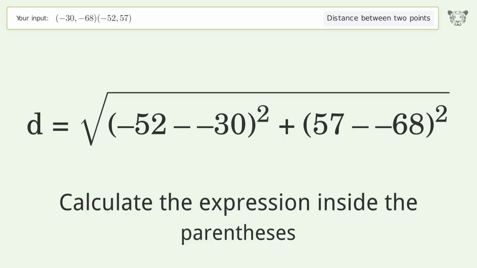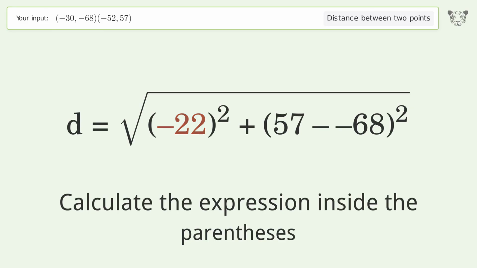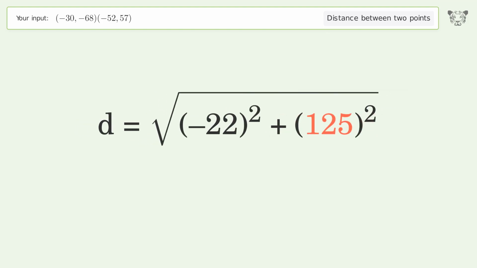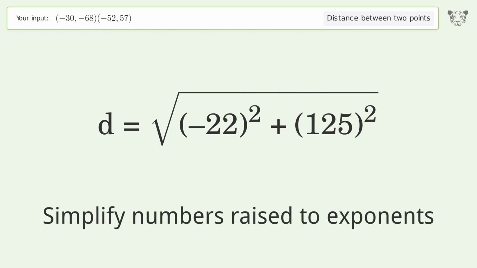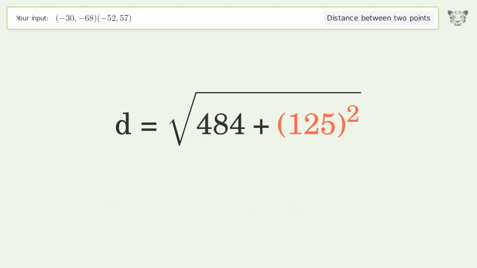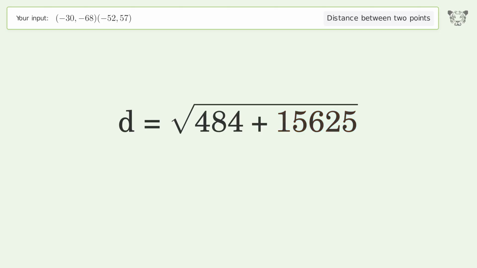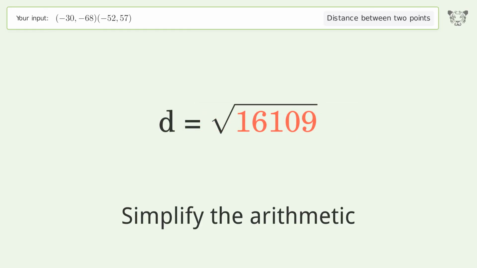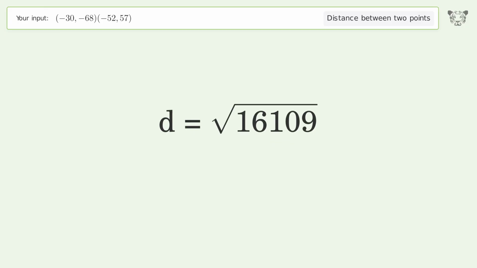Calculate the expression inside the parentheses. Simplify numbers raised to exponents. Simplify the arithmetic. And so the distance between the 2 points is the square root of 16,109, or 126.921.